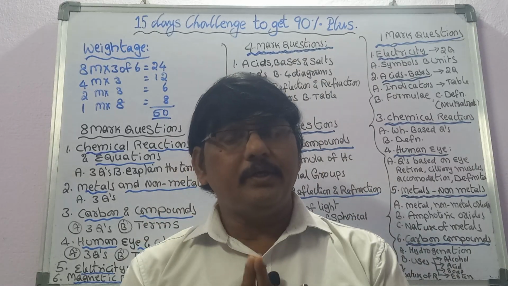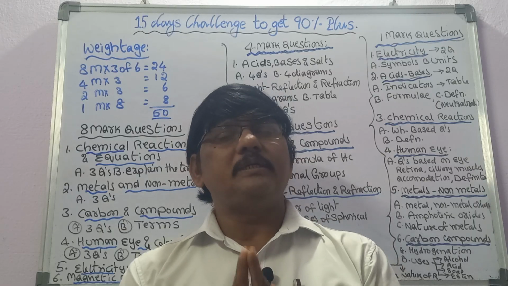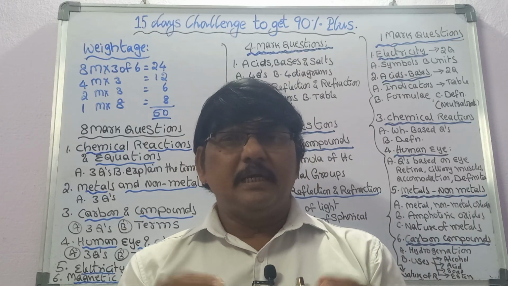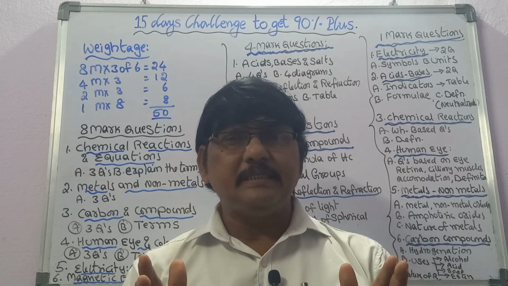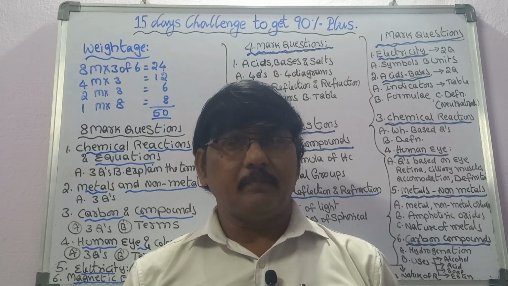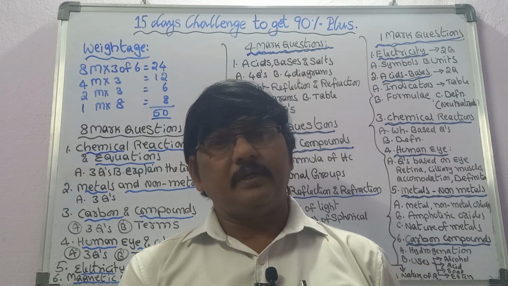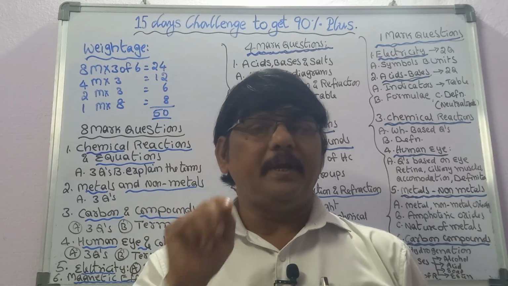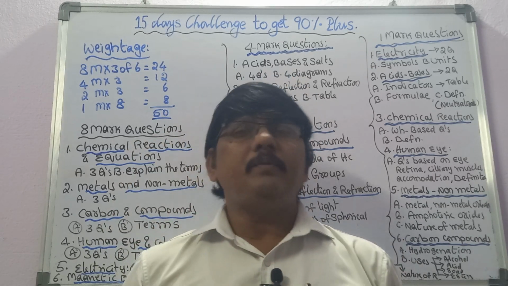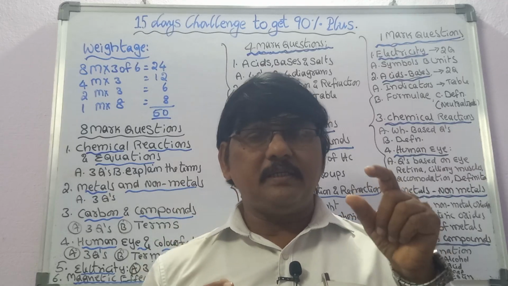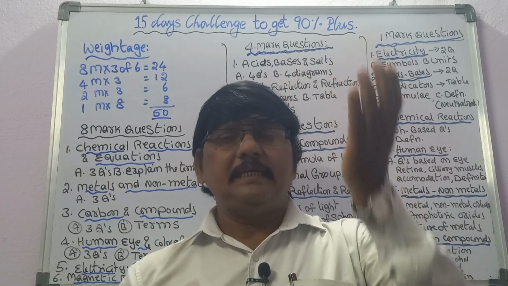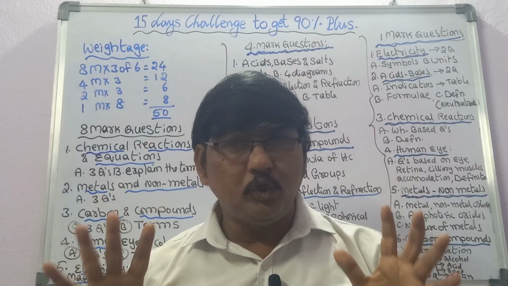One more question: what is the relation between refractive index and speed? Remember only this: n is equal to c by v. n is refractive index, c is speed of light, v is speed of light in the medium. The relation between the refractive index and the speed of light is inverse proportional. More refractive index, less speed. Is it okay?